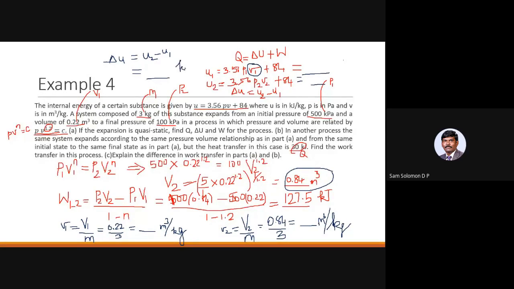So can you guys quickly solve this and give me the answer for small delta u in kilojoule per kilogram? Solve for small u1 and small u2, find out the difference delta u, and get me the value of delta u. This value that you are getting is delta u 1 to 2.